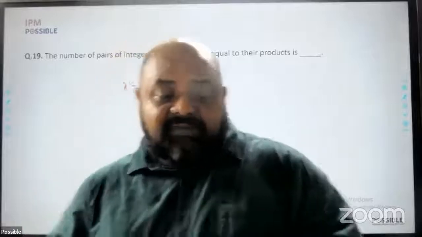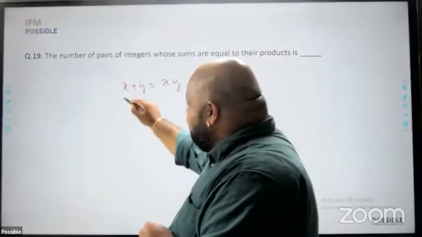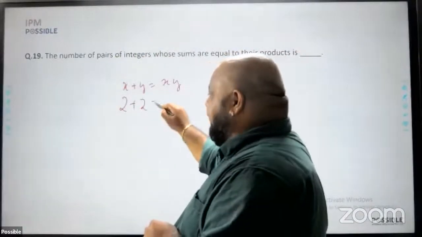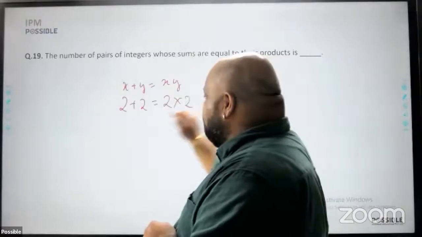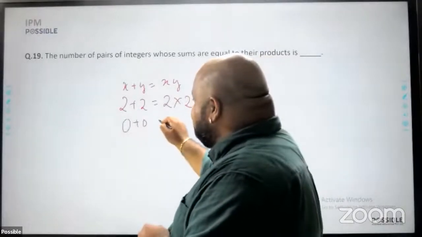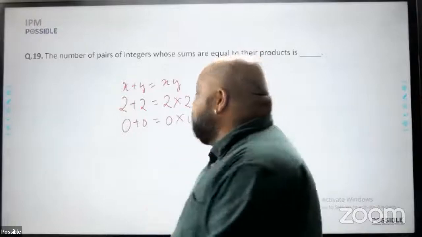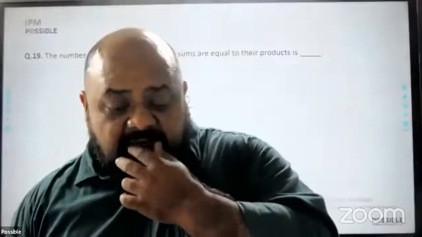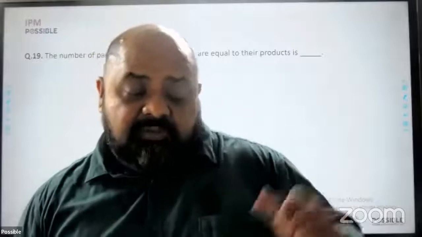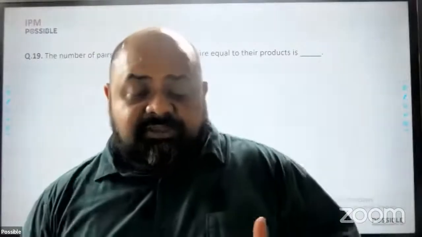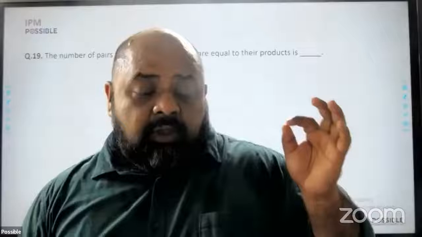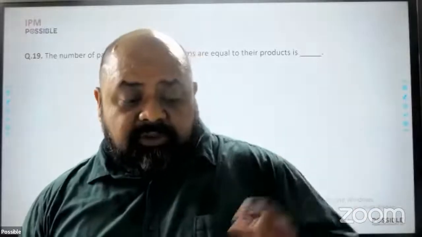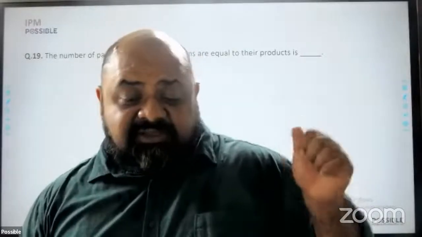The only thing where this might happen is if I look at something like 2 plus 2. This happens to be 2 into 2, and similarly, because they're integers, 0 plus 0 happens to be 0 into 0. A bit of hit and trial will tell you that these are the only 2 digits possible. It's a very tricky question because even if you're able to hit 2 into 2 is equal to 2 plus 2, there's a good chance you might actually miss the 0.